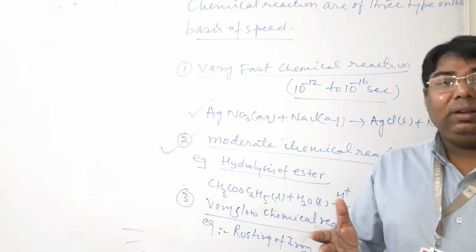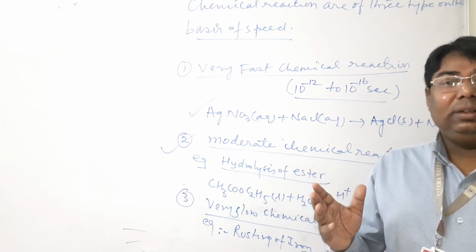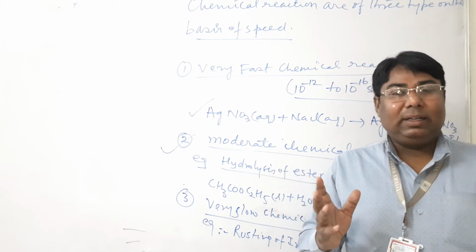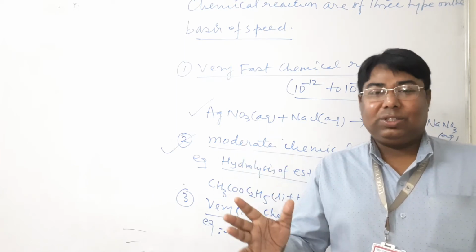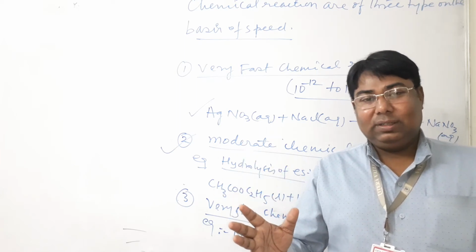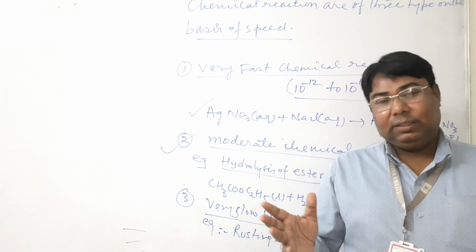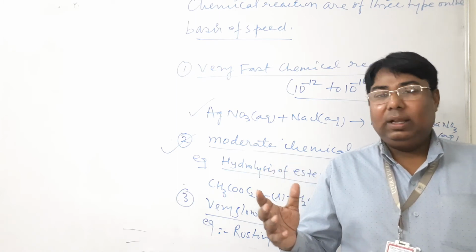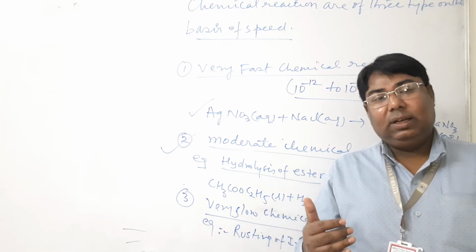For example, several kinds of ionic reactions are completed within 10 to the power minus 12 to 10 to the power minus 16 seconds. Second, moderate chemical reactions. These proceed within minutes. Example, hydrolysis of ester.